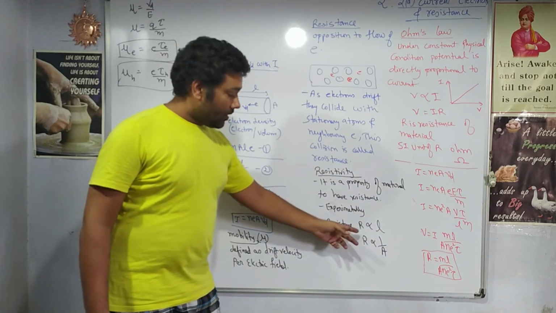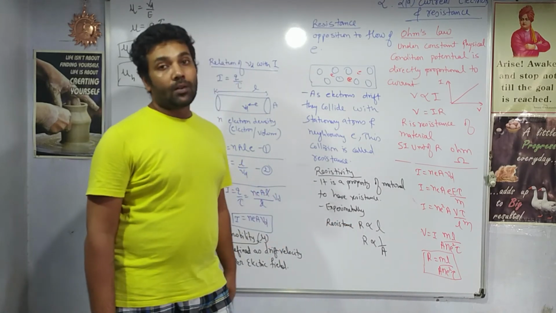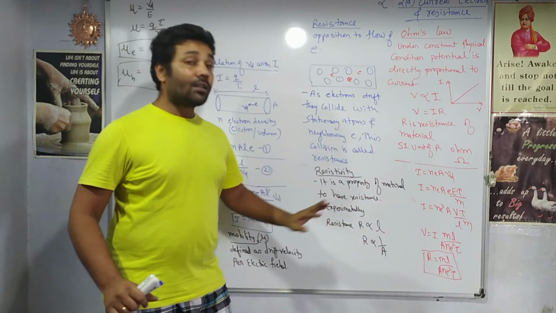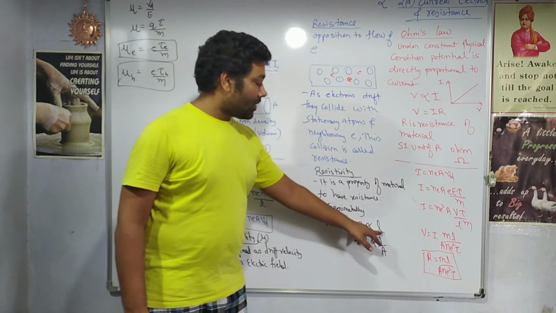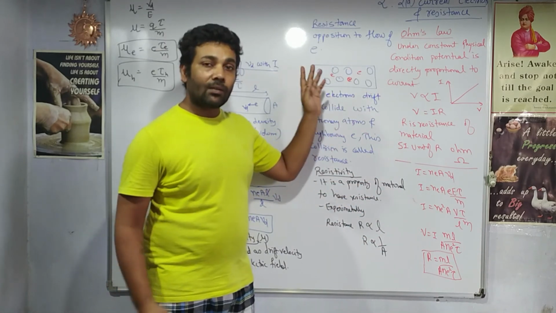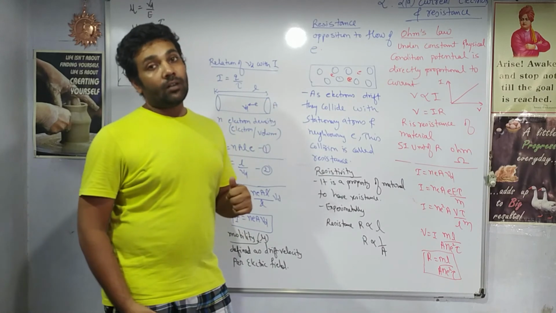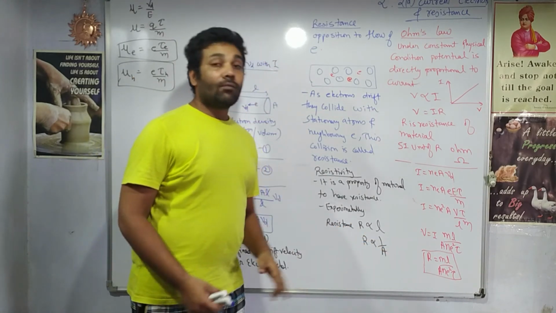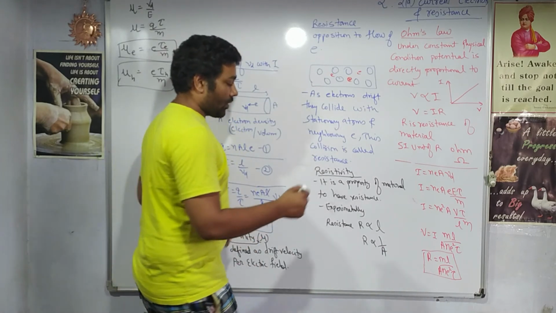So regarding resistance, these two points were observed experimentally. If you take a larger length of the conductor, resistance increases. Why? Because in the larger length of the conductor, there are a large number of atoms and a large number of electrons. Ultimately, there are more collisions, so larger resistance, and resistance is inversely proportional to the area of cross section.